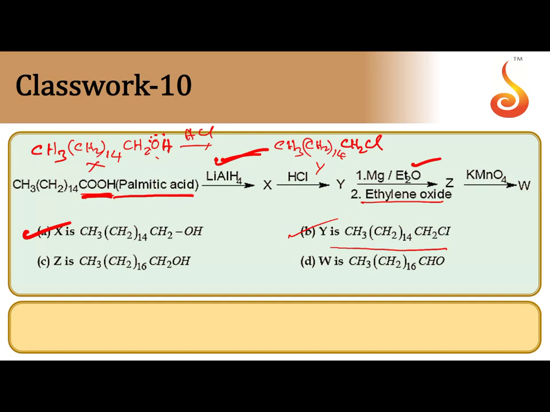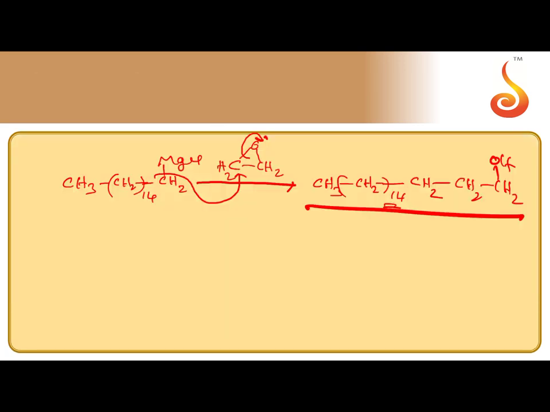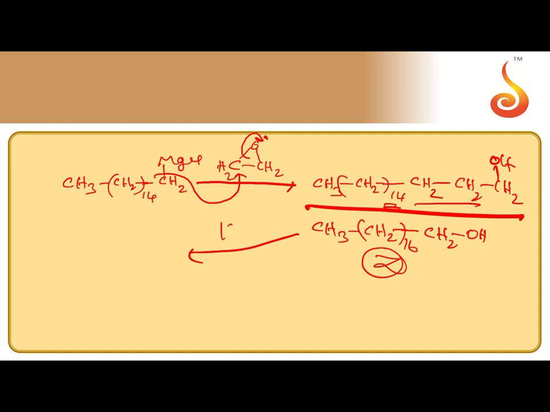So that is Z. Here, two more CH2s are added: CH3(CH2)16CH2OH is the Z. When this is subjected to oxidation by potassium permanganate, CH2OH first becomes aldehyde.